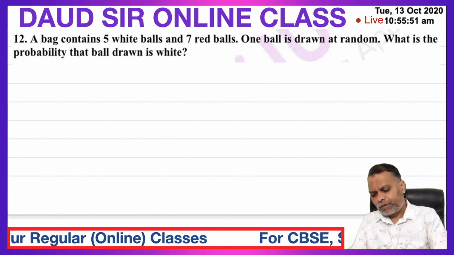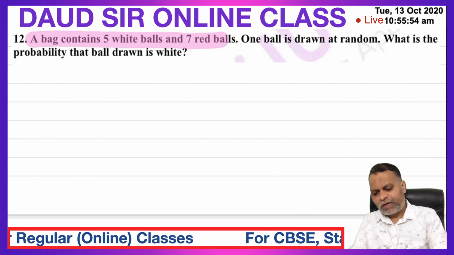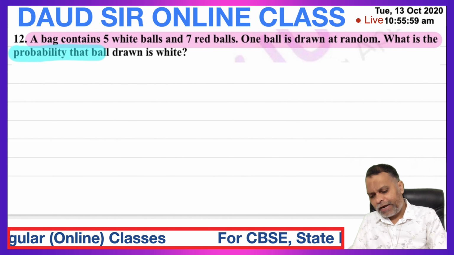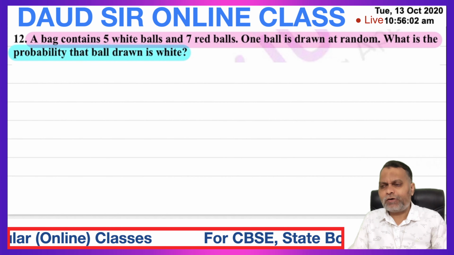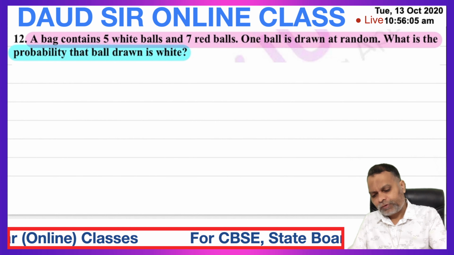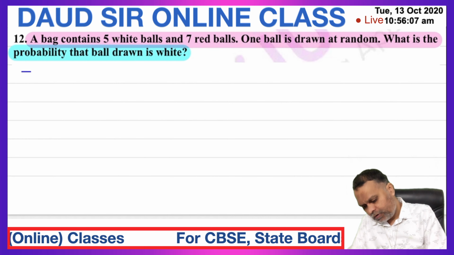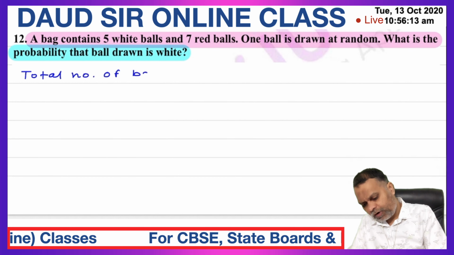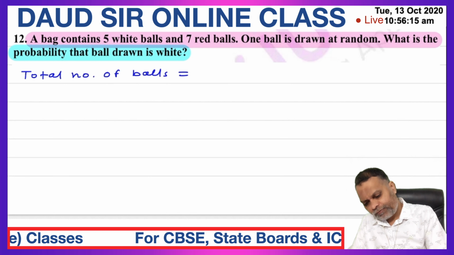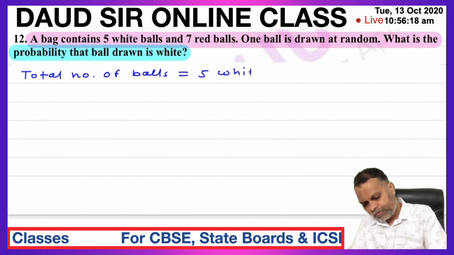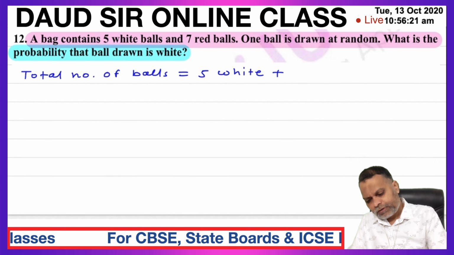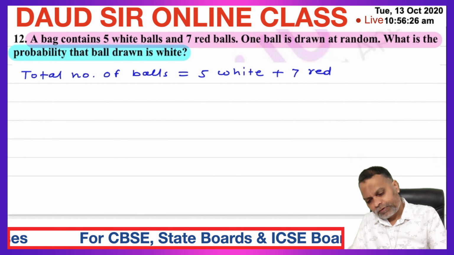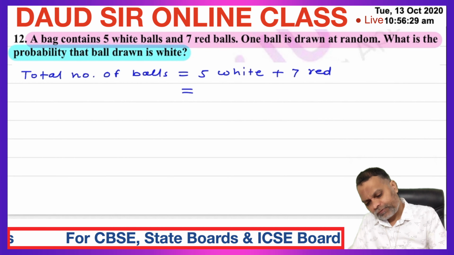Question number 12. A bag contains 5 white balls, 7 red balls. 1 ball is drawn at random. What is the probability that the ball drawn is white? Here we have to find out the probability of white ball. So total number of balls is equal to 5 white plus 7 red. 5 white and 7 red. So is equal to 5 plus 7, 12 balls.